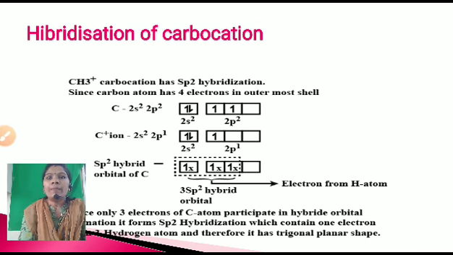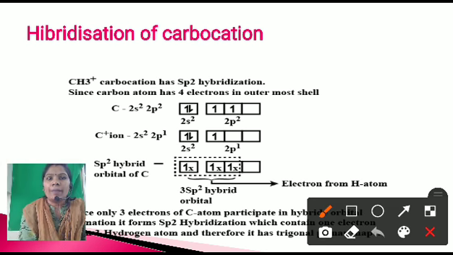Let's learn the hybridization of the carbocation. Sorry, it's my mistake, the spelling of hybridization is H-Y-B-R-I-D-I-Z-A-T-I-O-N. Okay, the hybridization of carbocation. The carbocation, that means CH3 plus, has sp2 hybridization. Let's see how it shows sp2 hybridization.